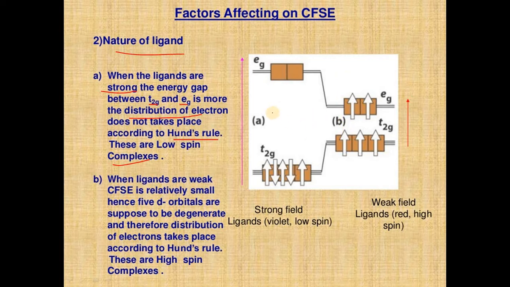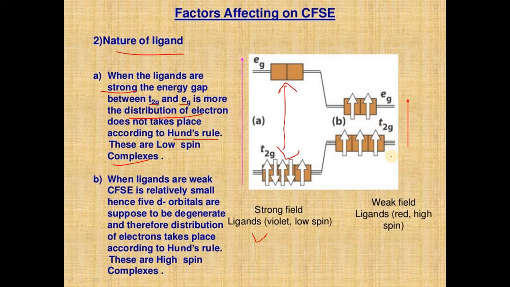When the ligands are strong field, a large energy gap between T2G and EG takes place, and all the electrons are filled into the T2G. So it does not obey Hund's rule of maximum multiplicity. So these complexes are called low spin complexes because they are formed by strong field ligands.